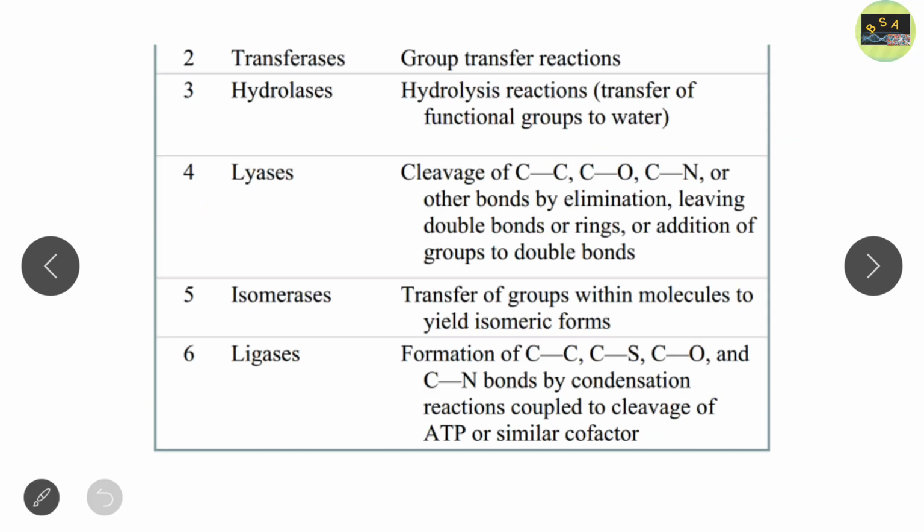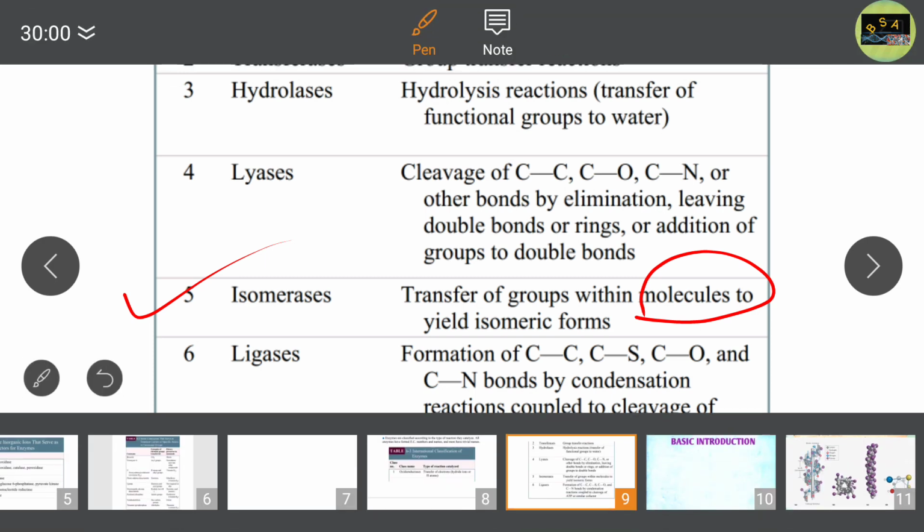Now the fifth class of enzyme is isomerase. As the name suggests, isomerase transfers groups within molecules to form isomeric compounds, to form isomers. For example, epimerase.